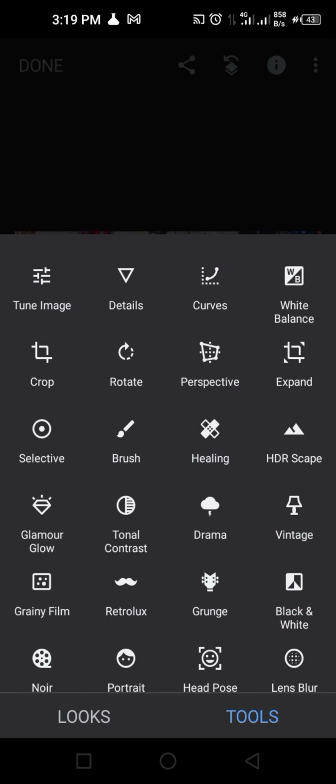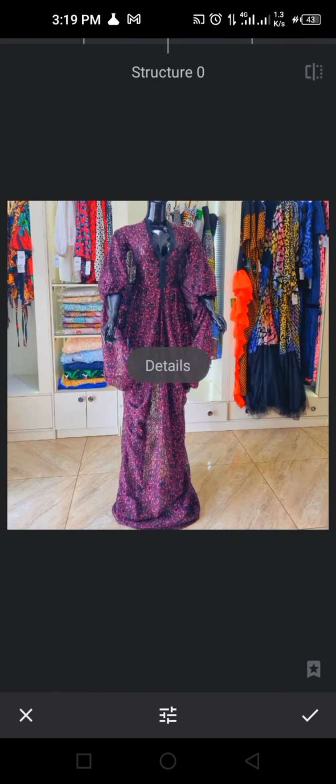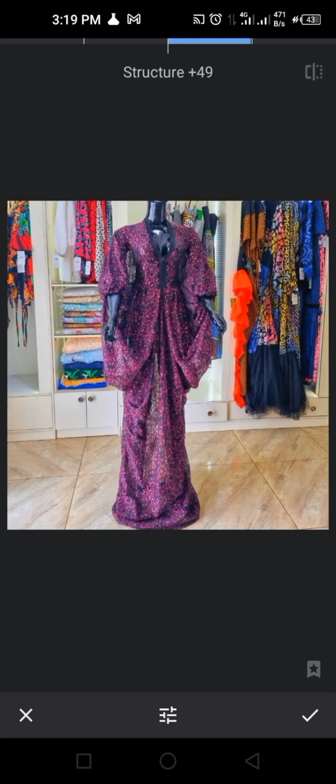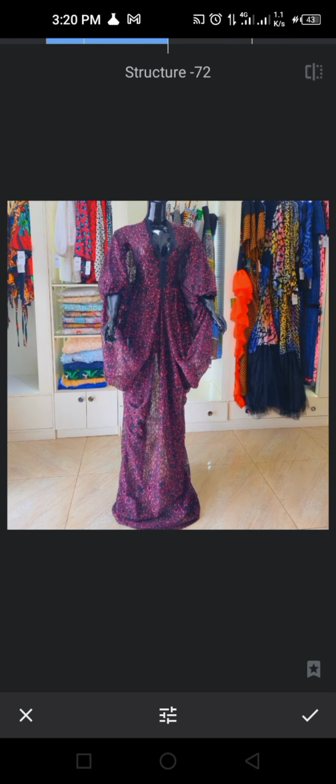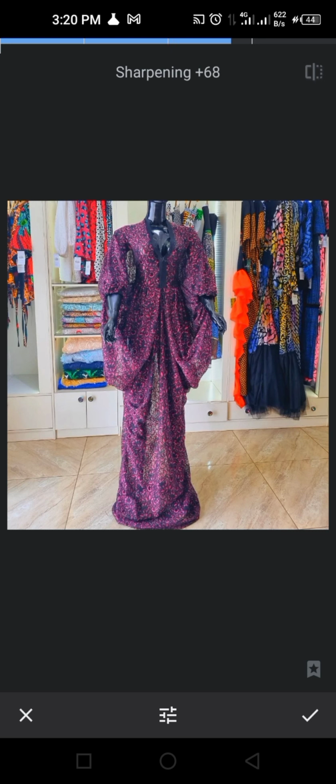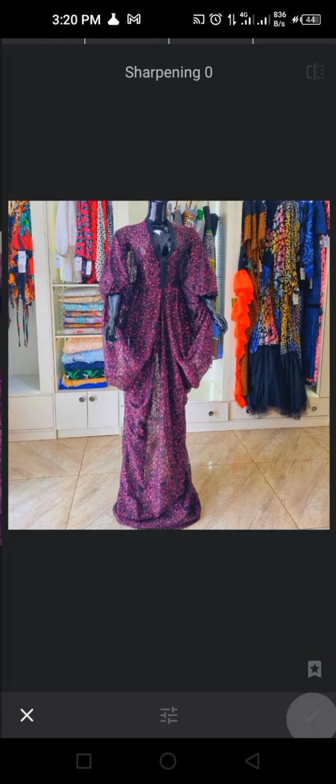You will see details, and details means that you are going to be seeing two things there: structure and sharpening. If you put it on structure and increase it, it's going to increase the structure. You can see how thick it becomes. If you reduce it, it's going to become bland and pale. So it's going to just look flat. If you sharpen it, it's going to sharpen the picture. Usually it works for pictures that are glowy and you want to sharpen and bring out the details. So that's what sharpening works for. So you click on OK.